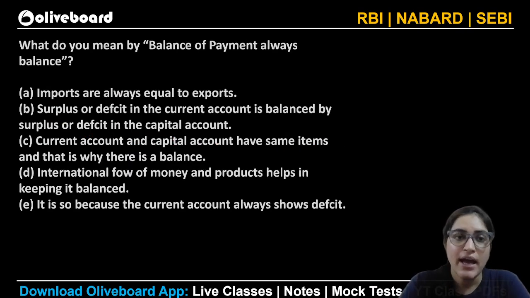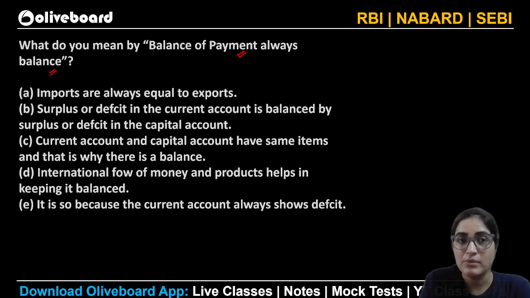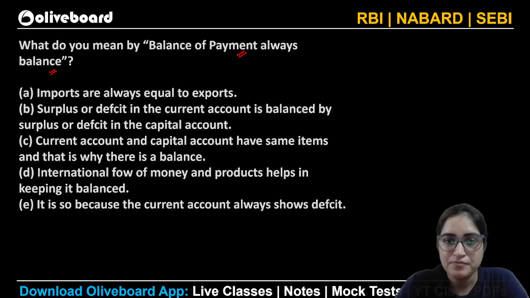Otherwise, we'll move ahead and talk about what we mean by balance of payment always balances. Balance of payment always balances. A nice line to think about. But tell me what could be the answer. I hope you have seen balance of payment and all. A question can come, definitely, it's there in your syllabus. It can be asked. Tell me what could be the answer to this.